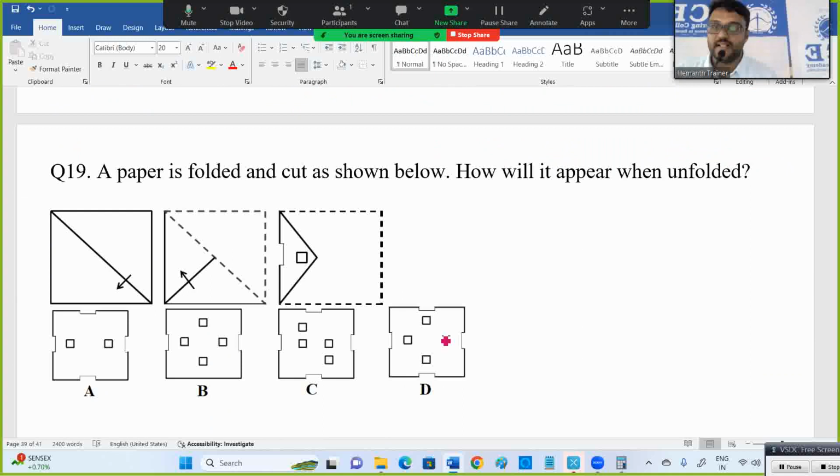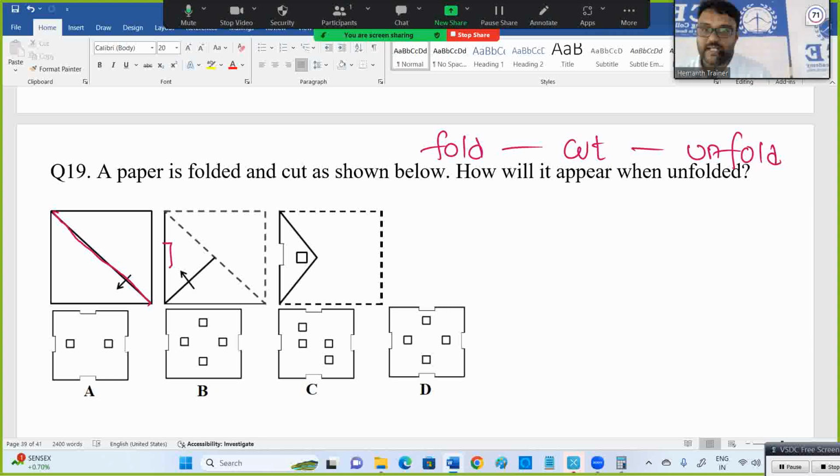Now this is paper cutting and folding. First you fold like this. You take a paper, you fold it diagonally. Then you have this half of the paper, right? Again you fold it like this. Now on this side you cut. Now fold, cut and unfold. Now you need to unfold. After unfolding, how does it look? First time if you unfold, you know what will happen?